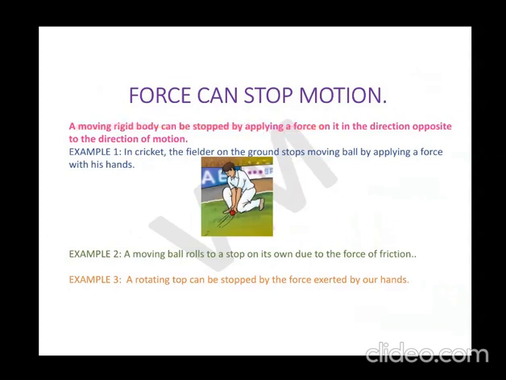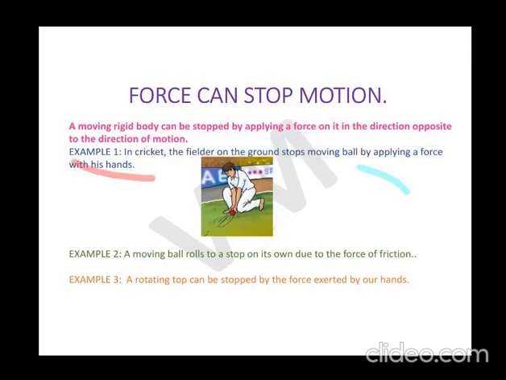Let's see an example. In example 1, you can see that the cricketer, the fielder over here, is applying a force with his hand in this direction, right? And the ball is coming towards him in this direction. So can you see the direction of motion of the ball and the direction of application of force by the fielder? They are in opposite directions. If the fielder wants to stop the moving ball, he is applying the force in the opposite direction. So in cricket, the fielder on the ground stops the moving ball by applying force with his hand.